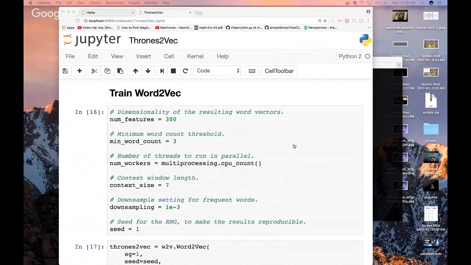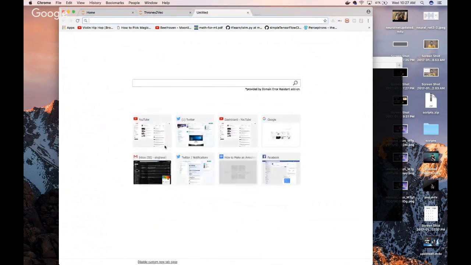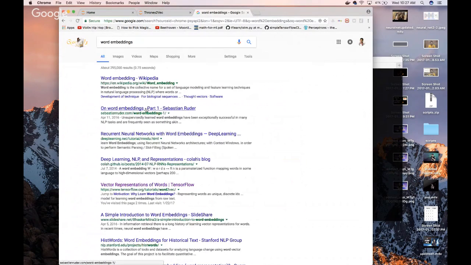Now we're going to train word2vec. These are our hyperparameters. Let's talk about vectors for a second. I'm sure I can find a great image for this in a second. So word embeddings are here.